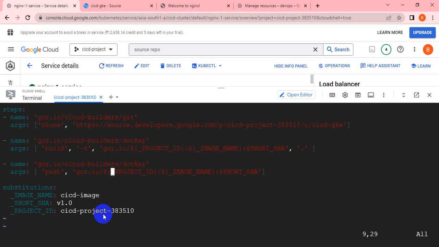Okay, so the cloud build YML file has been made ready. So let me save it.